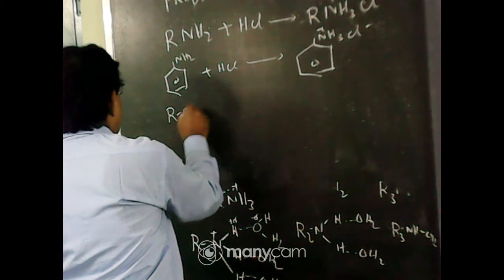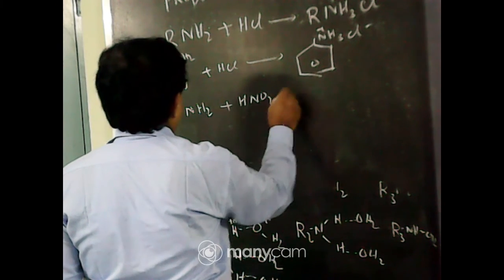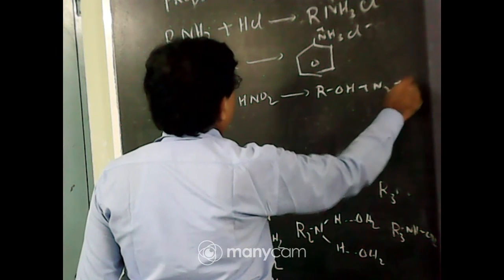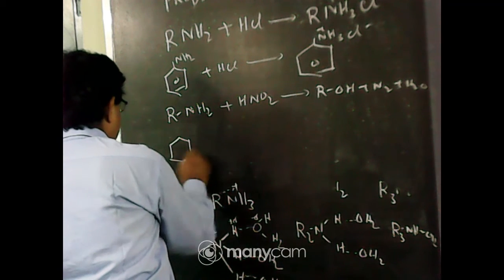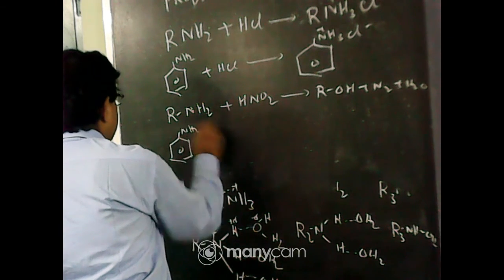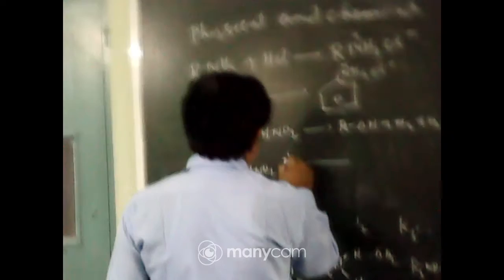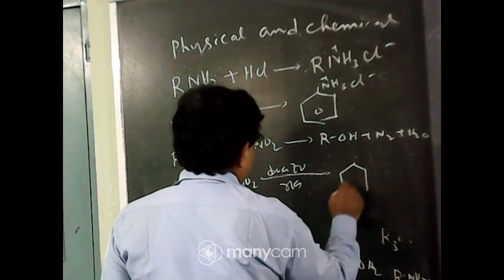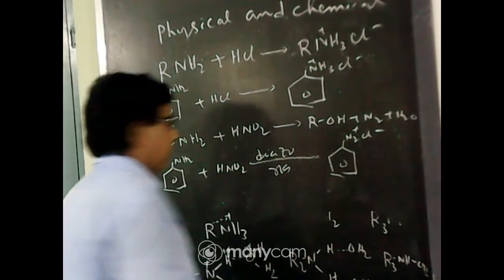Primary amine RNH2, aliphatic amine, reacts with nitrous acid to form alcohol ROH plus N2 plus water. But aromatic amine, if it is aromatic amine, they react with nitrous acid, undergo diazo reaction to form diazonium salt, benzene ring N2 plus Cl minus.